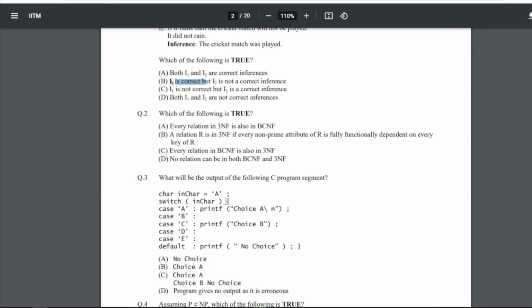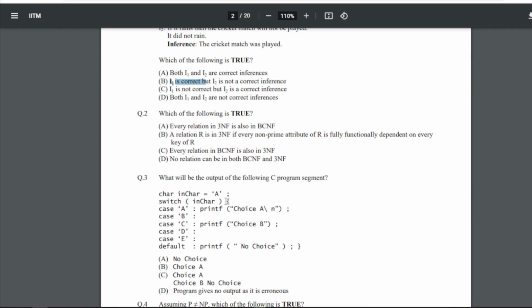Second: which of the following is true? For question number 2, our answer is C, that is every relation in BCNF is also in third NF, because I hope you know that there is always 1NF, 2NF, 3NF, then BCNF and then 4NF. So the sequence goes like that.